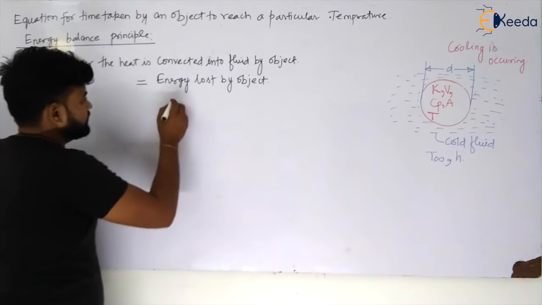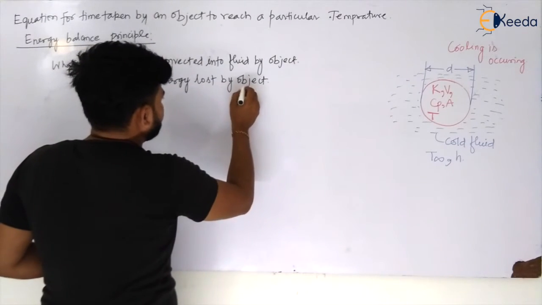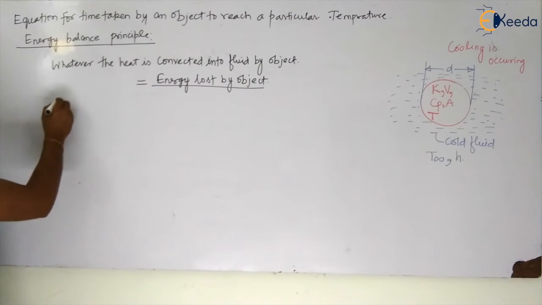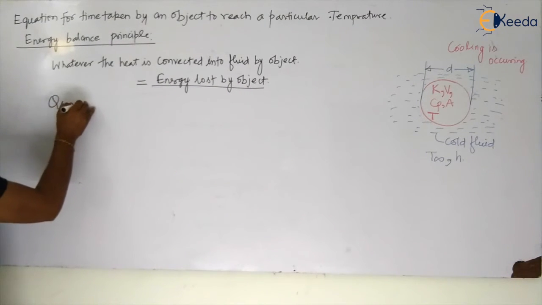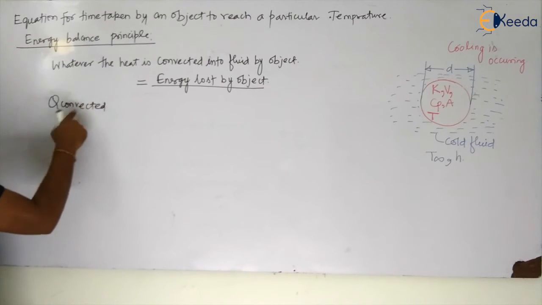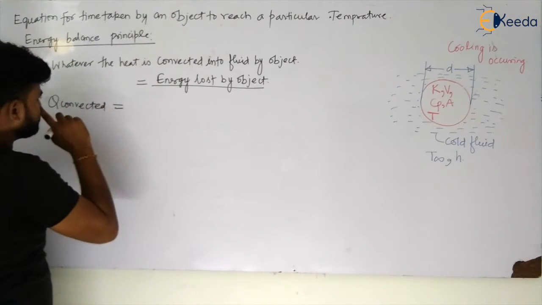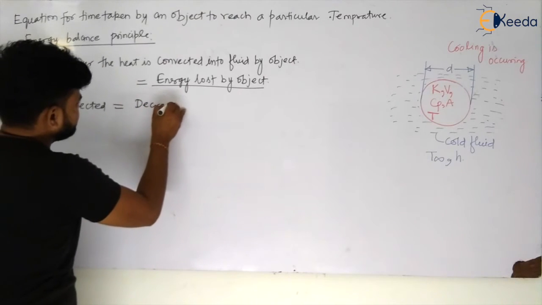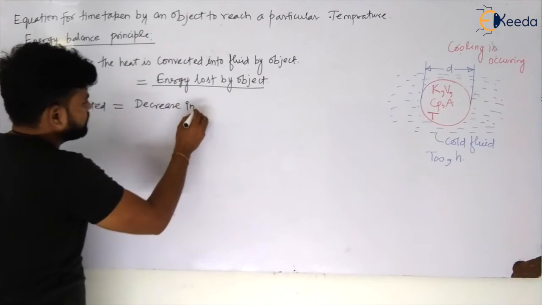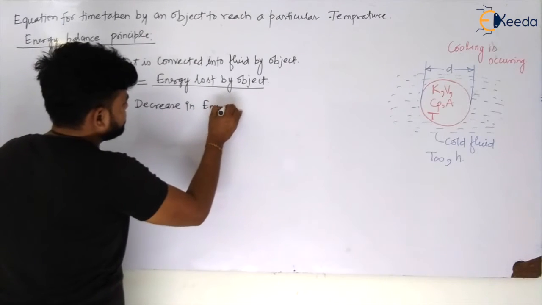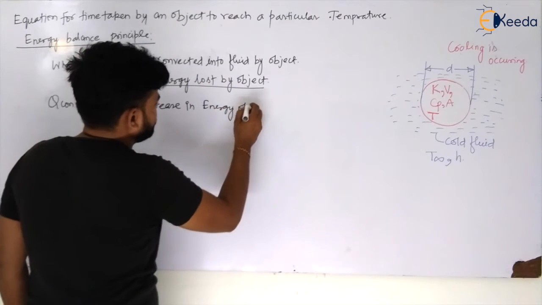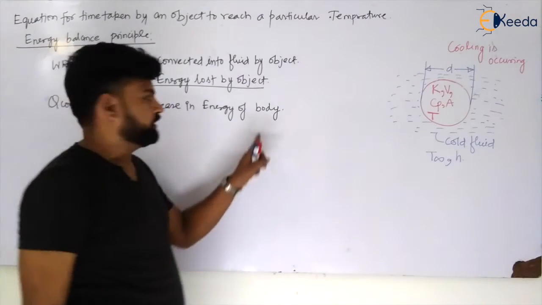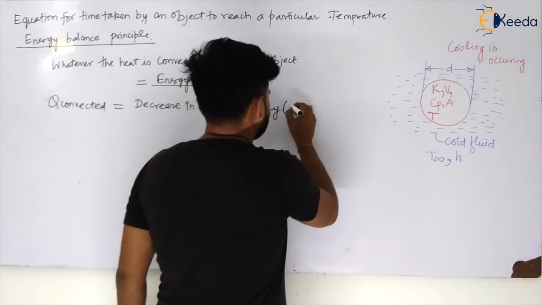That is the energy lost by the object. So Q convected by the fluid is equal to the energy lost, or we can say the decrease in energy of the body, that is your object.